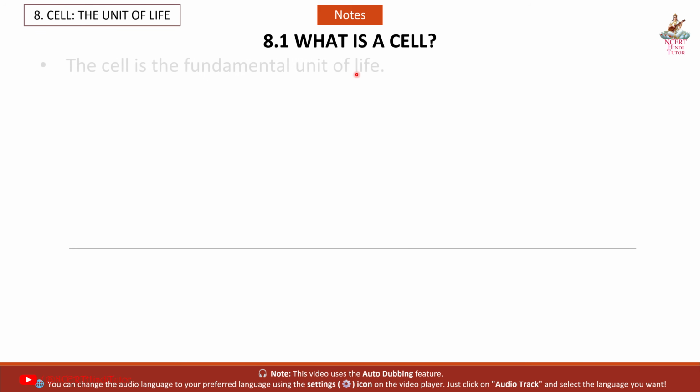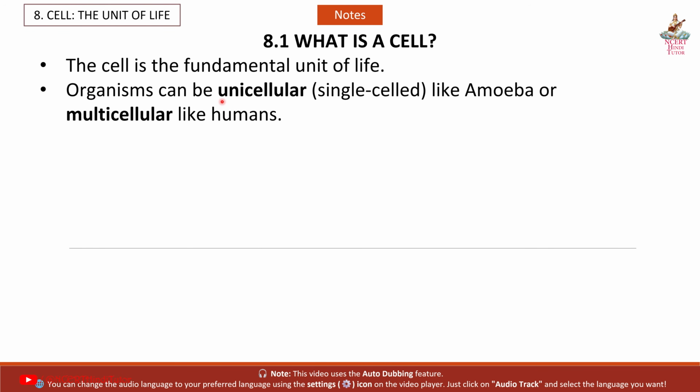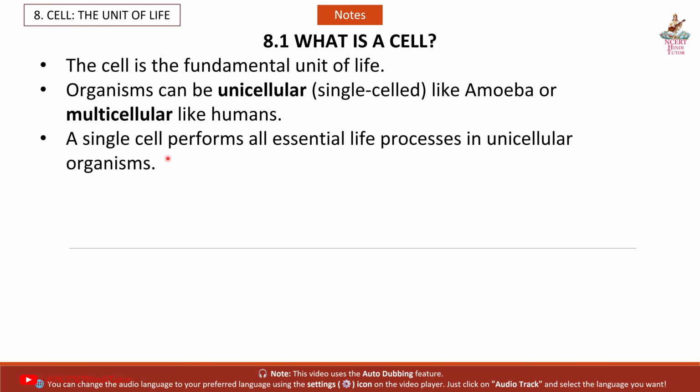8.1 What is a cell? The cell is the fundamental unit of life. Organisms can be unicellular, single-celled like amoeba, or multicellular like humans. A single cell performs all essential life processes in unicellular organisms. Cells differ in shape, size and function.